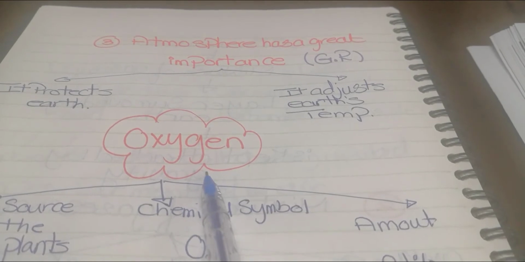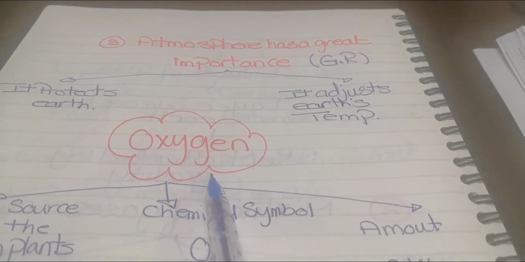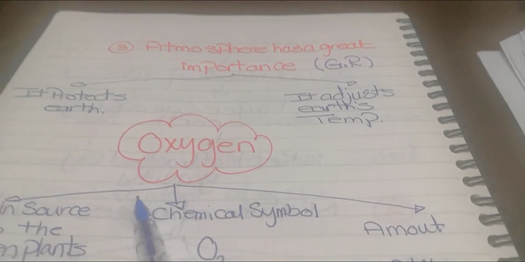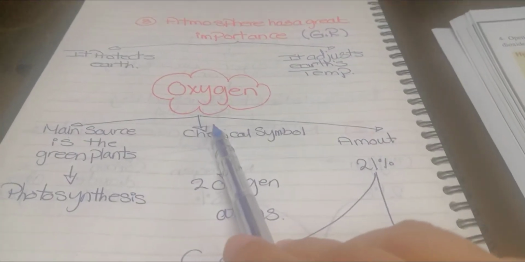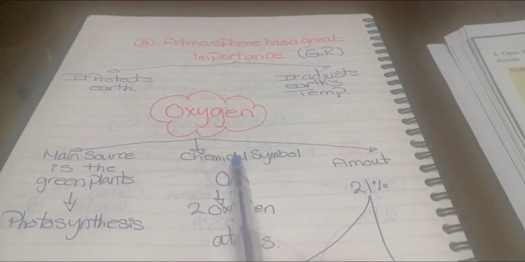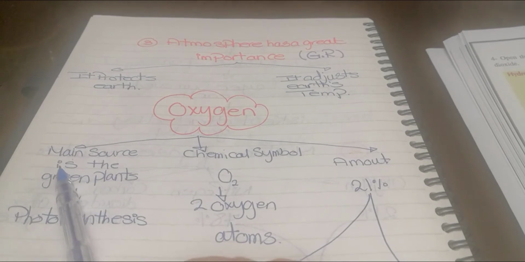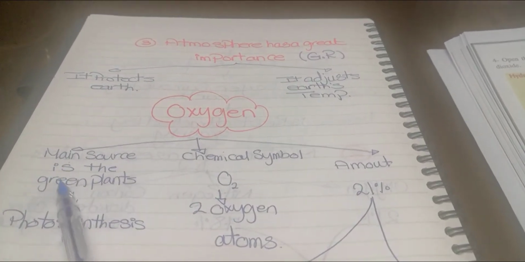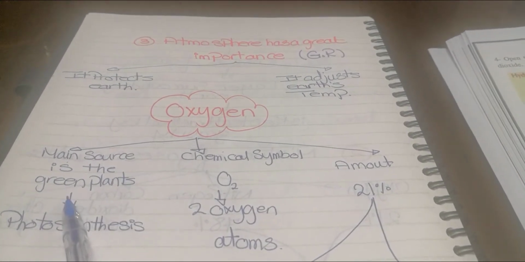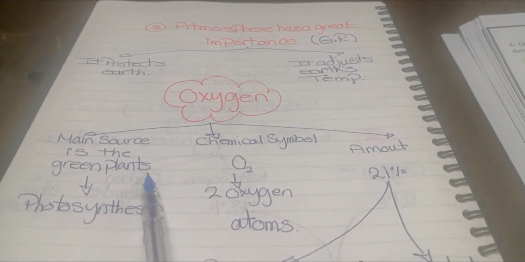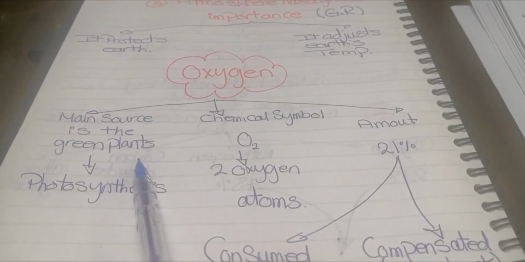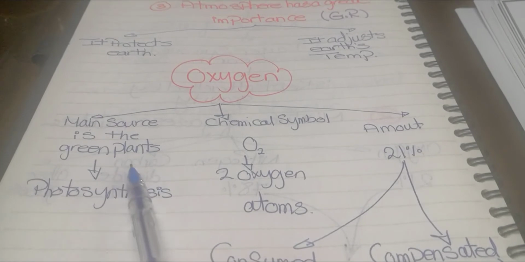Let's talk about each gas separately in detail. Our first and most important one is oxygen gas. We are going to talk about it in points. The first point is the main source of oxygen in the air, which is what? The green plants. The only source of oxygen in the air is the green plants.